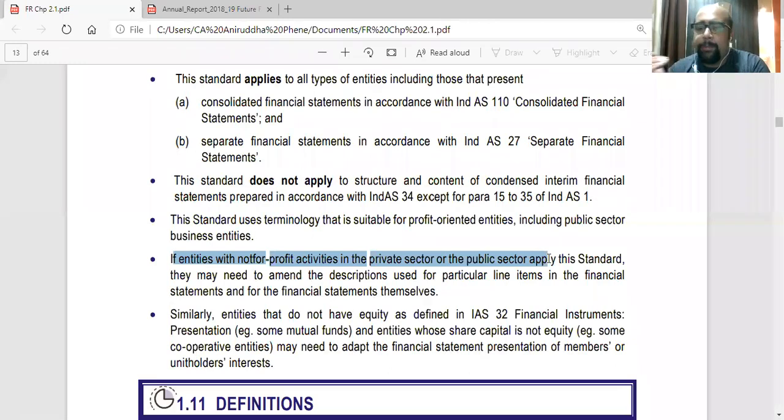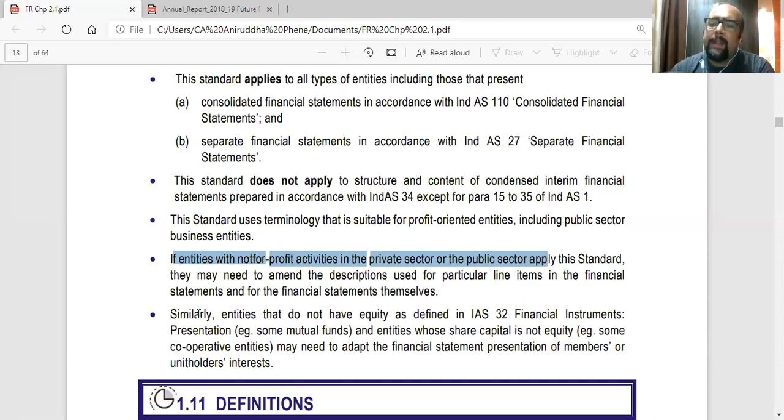They may need to amend the descriptions used for particular line items, that is lines in the balance sheet or P&L, and for the financial statements themselves. As we know, for NGOs we used to prepare the income expenditure account and also the receipt payment account. So a few things will be amended.